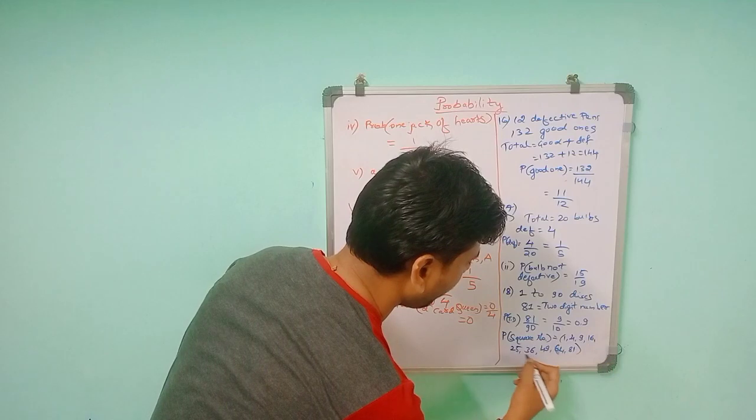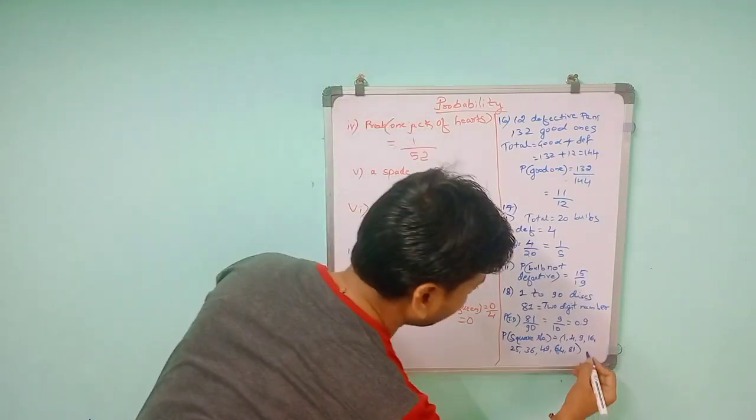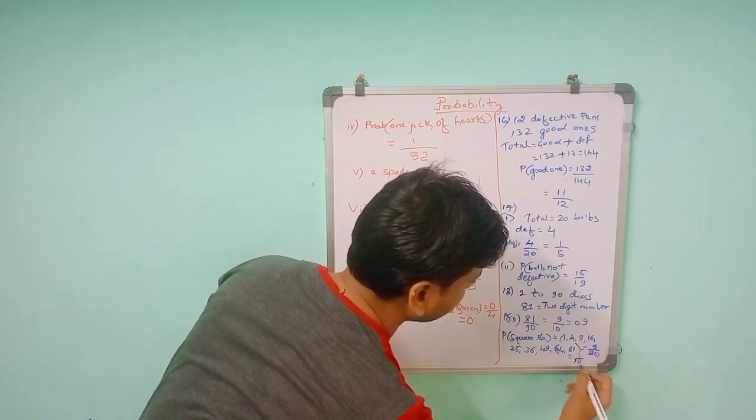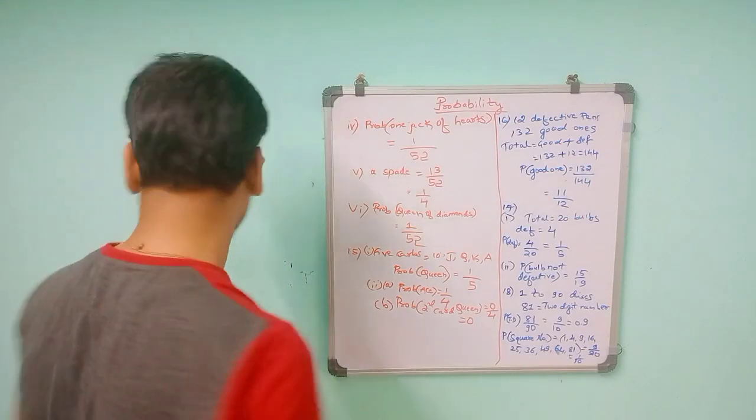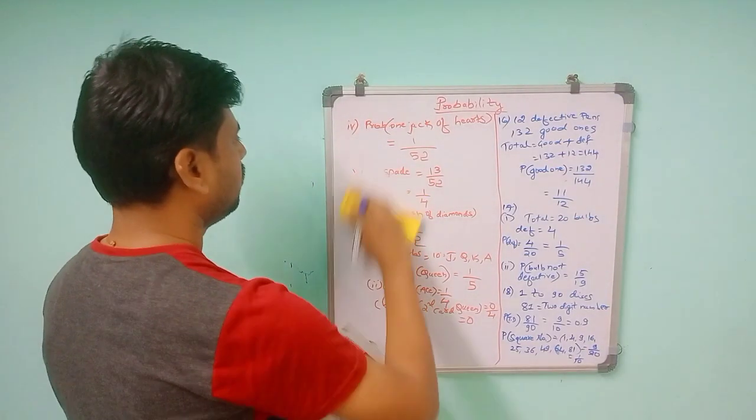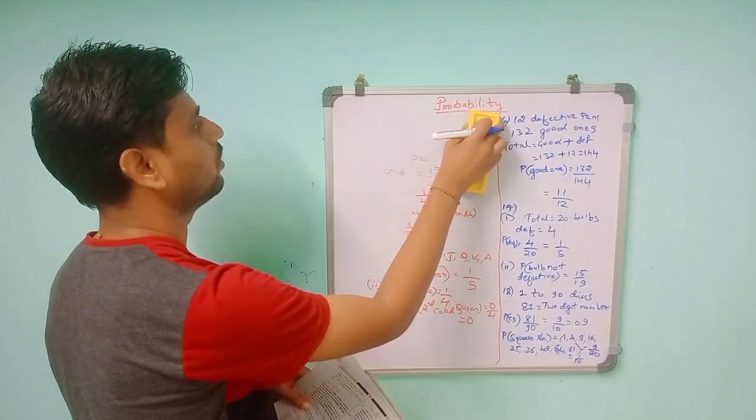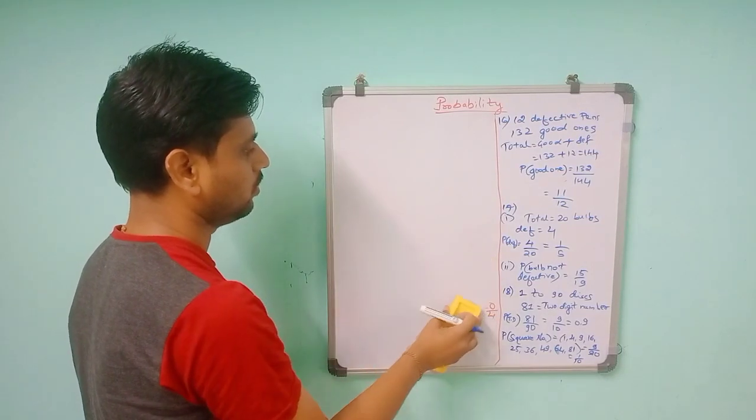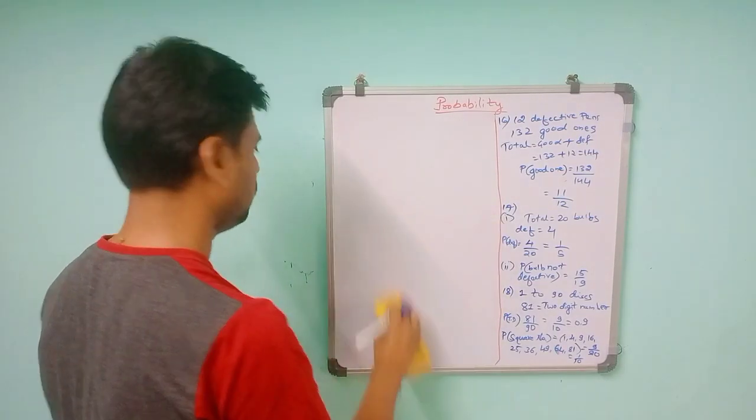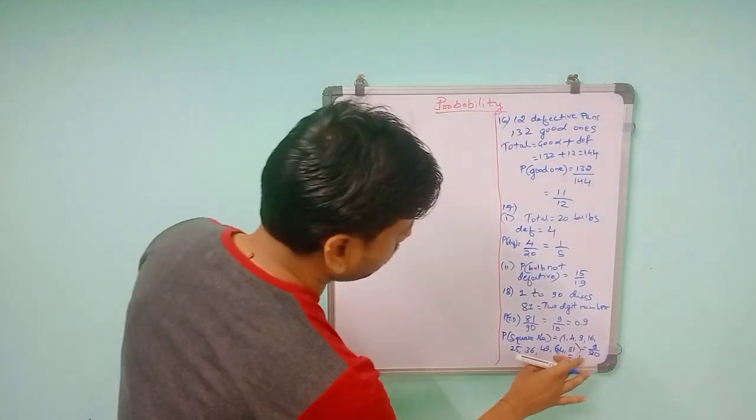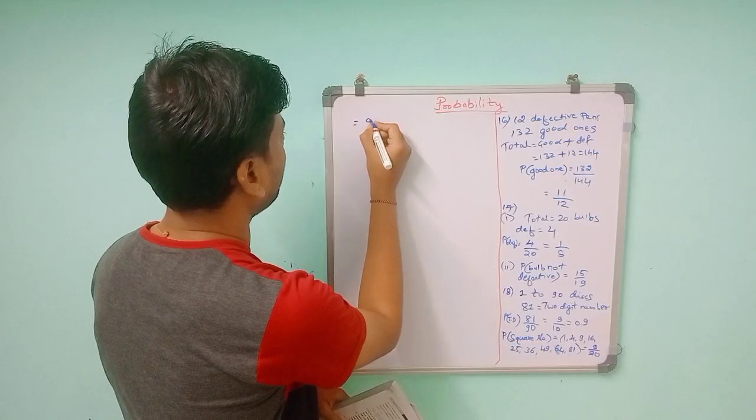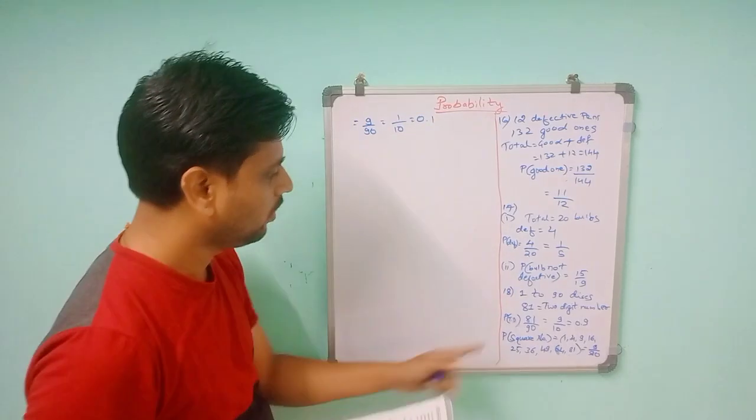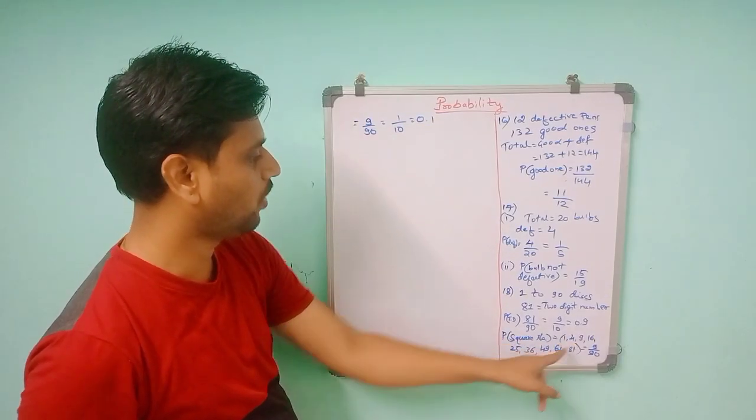So 1, 2, 3, 4, 5, 6, 7, 8, 9. So we got a total of 9 out of 90. So 9 by 90 will give 1 by 10, that will be 0.1.